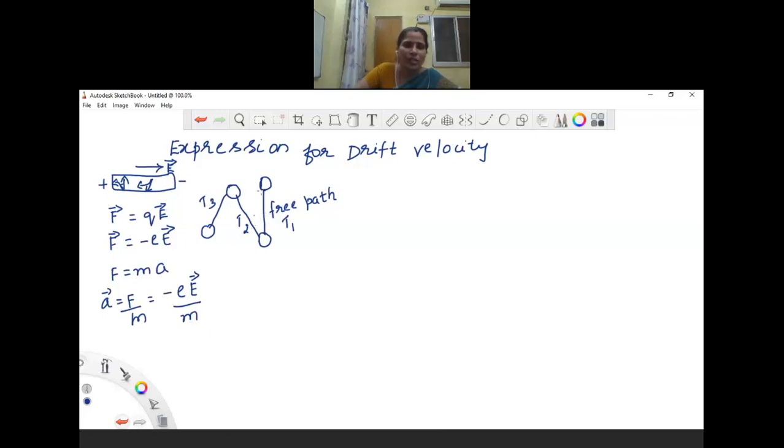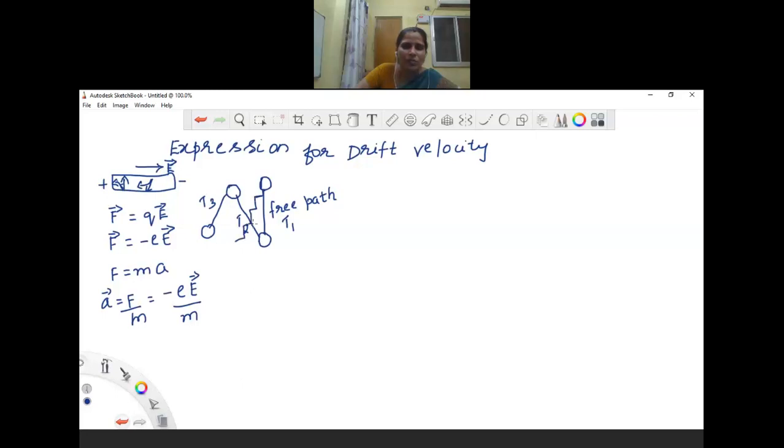Because of the electric field, the electrons experience a force and get drifted like this, and again it comes like this, and again it gets drifted like this.